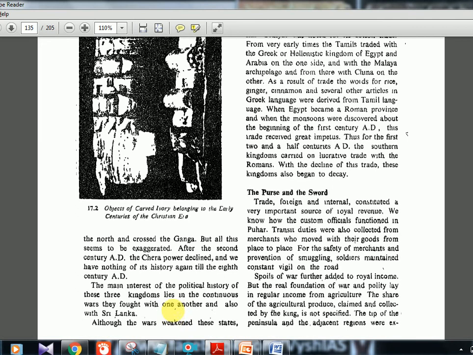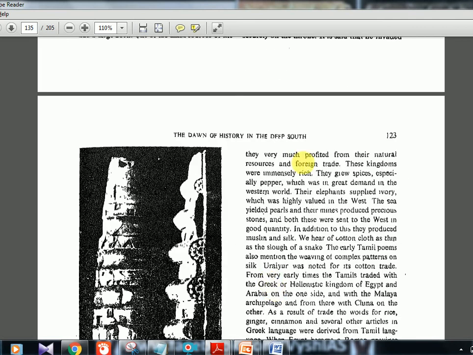Although the wars weakened these states, they very much profited from the natural resources and foreign trade. These kingdoms were immensely rich. Okay, we know India was very rich. That is why even the Britishers came later. They grew spices, especially pepper, which was in great demand in the western world. Their elephants supplied ivory, which was highly valued in the west. The sea yielded pearls, and their mines produced precious stones, and both these were sent to the west in good quantity. So pearls, minerals, spices, all these things attracted the people in the west.